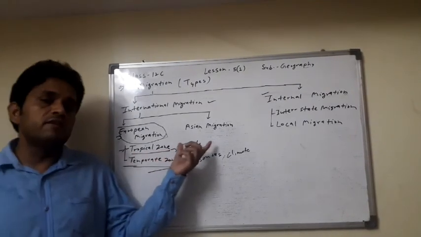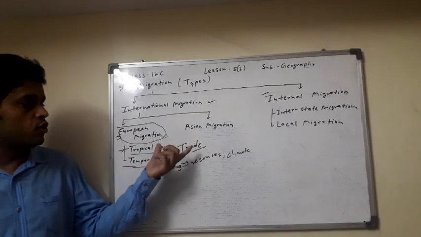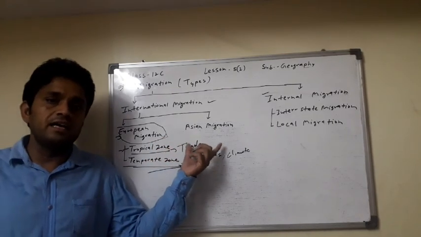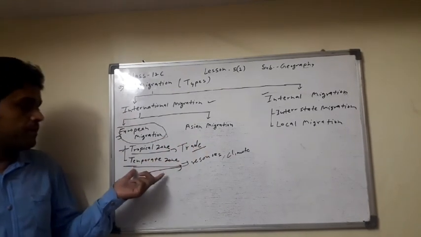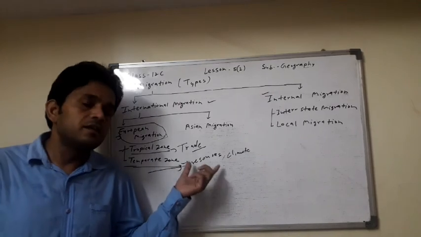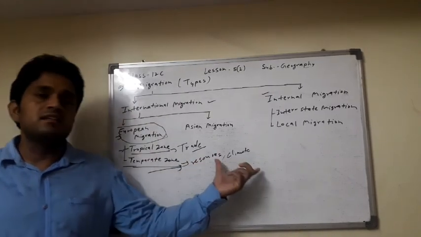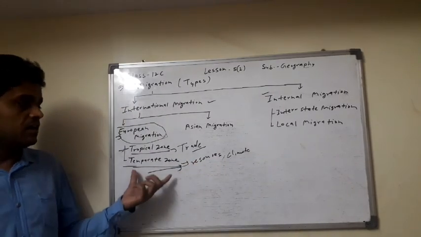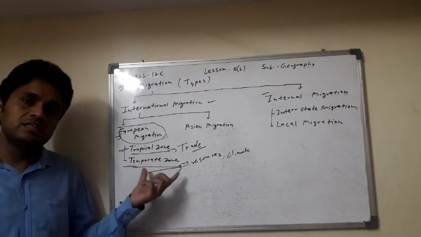In the tropical zone they want trade, like some crops, commercial crops, cotton, rice, tea, coffee, and in the temperate zone they settle because they found the resources and favorable climate conditions, so they settle in these places.